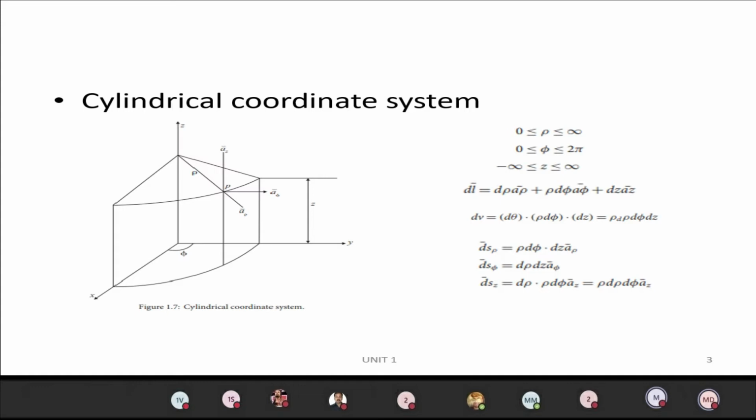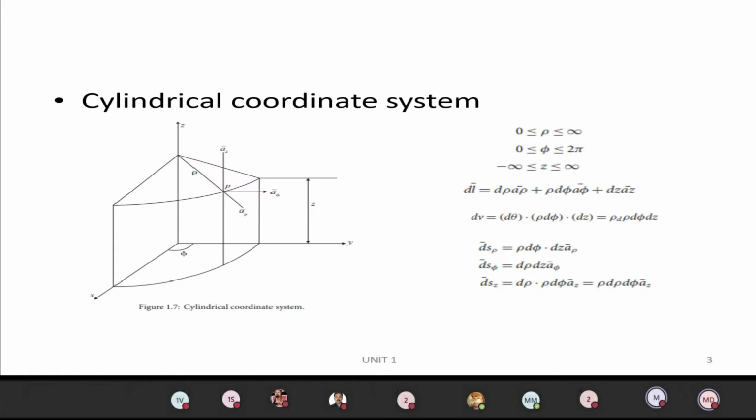Okay, in a cylinder, what are the three parameters we can have? The radius of the cylinder. The radius of the cylinder varies from 0 to infinity. Radius cannot be negative. The value we call rho varies from 0 to infinity.